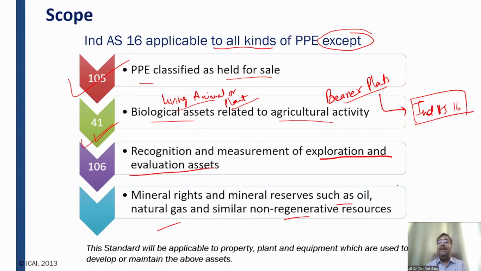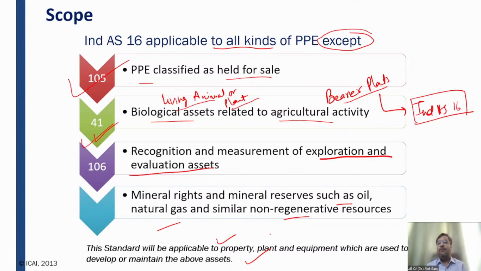So these are covered under Ind AS 106, and hence these kind of assets, these mining assets, I mean to say these ores, this extraction of mineral rights and mineral reserves will be covered under Ind AS 106, not under Ind AS 16, right? Although the standard will be applicable to property, plant and equipment which are used to develop or maintain the above assets. For example, Adani has mines, right? And if Adani is using cranes to extract the mineral ores, that crane will be covered under Ind AS 16, right? But those ores, exploration and evaluation assets, will be covered under Ind AS 106, right?